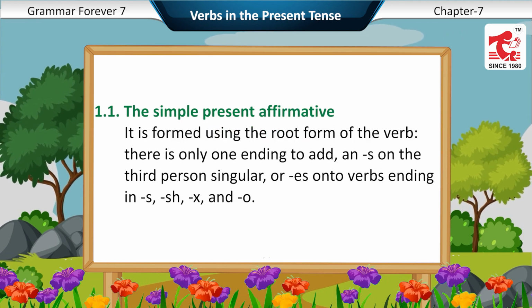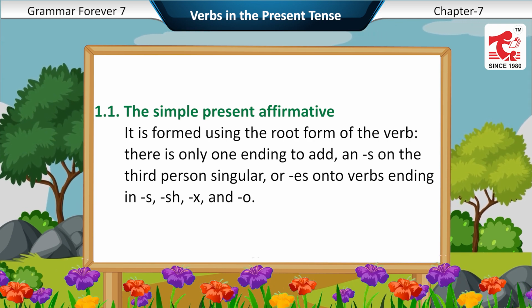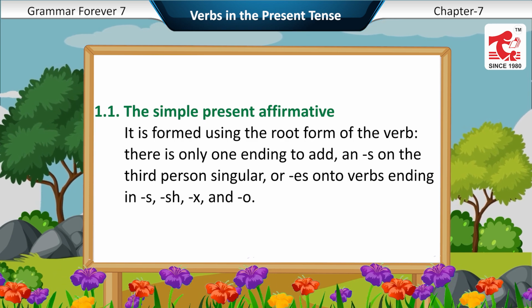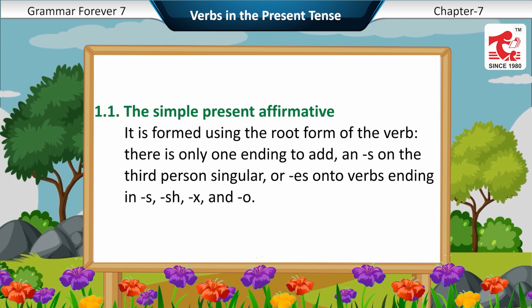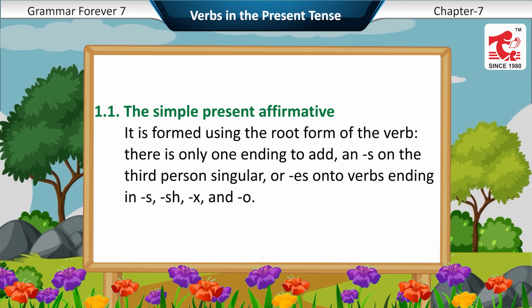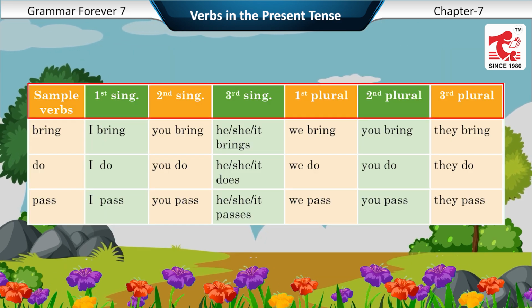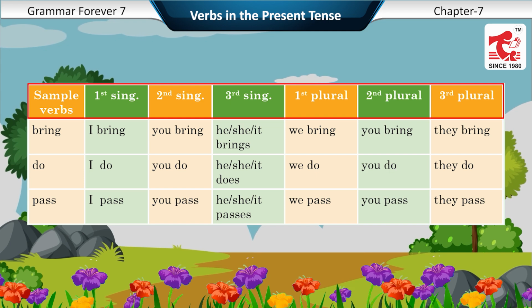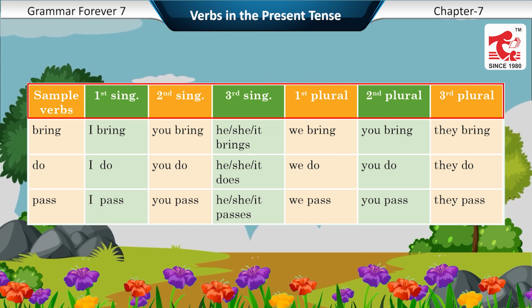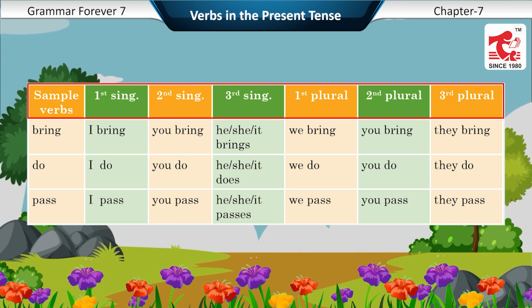The simple present affirmative. It is formed using the root form of the verb. There is only one ending to add, an s on the third person singular, or es onto verbs ending in s, sh, x and o. Sample verbs: first sing, second sing, third sing, first plural, second plural, third plural.